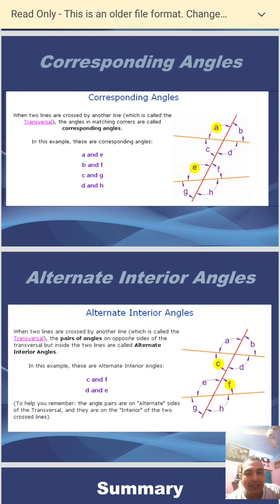Alternate interior angles. When two lines are crossed by another line, the pair of angles on opposite sides of the transversal but inside the two lines are called alternate interior angles. Alternate angles lie on the opposite side of the transversal and are interior, so they lie between the parallel lines.